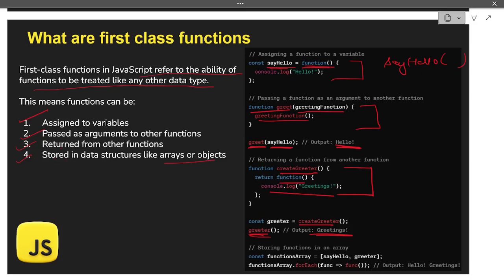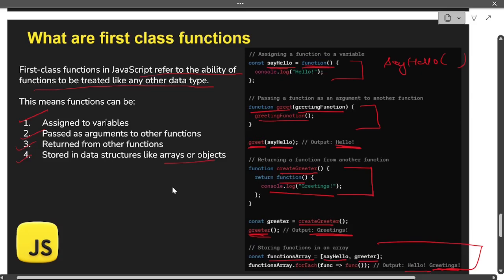And the last point is we can store functions in data structures like arrays or objects. So in this example here, we have an array that is functions array, and in this array we are storing functions like say hello and greeter. These both are what? Functions. So when we loop over this array, we are calling every function one by one. So when we call the first function that is say hello, it is going to print hello, and when we call the second function greeter, it is going to print greetings. So in this way we can store functions inside data structures also like arrays and objects.